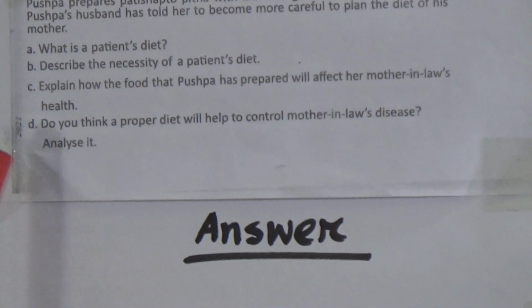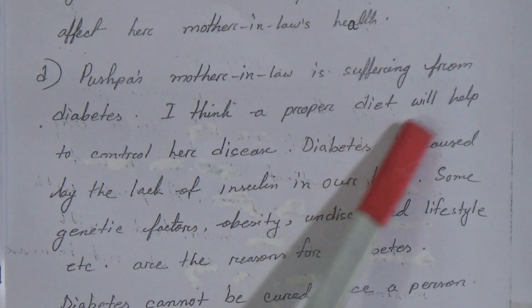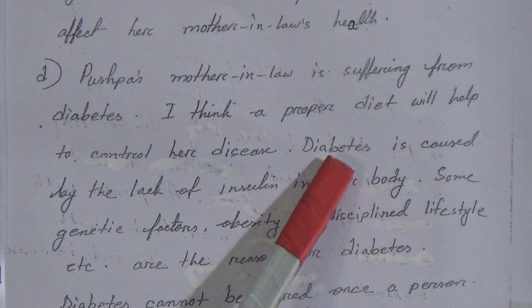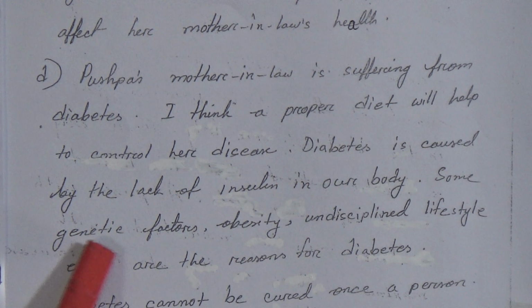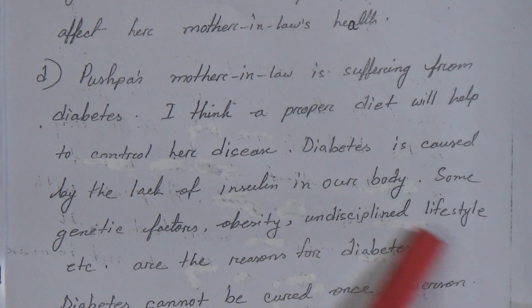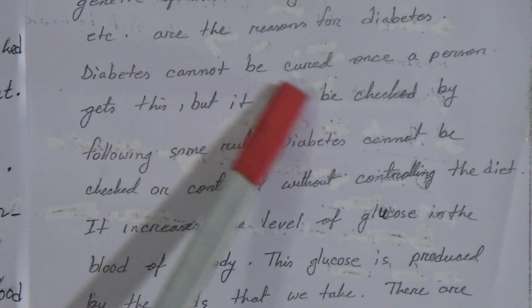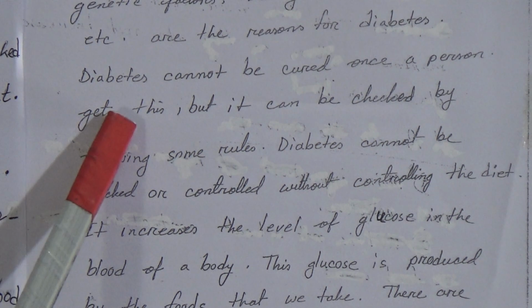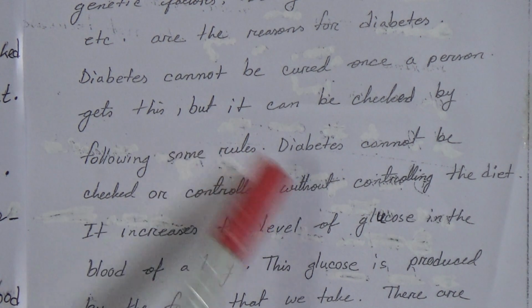Number D, the last question. Do you think a proper diet will help to control mother-in-law's disease? Analyze it. The answer is, Pushpa's mother-in-law is suffering from diabetes. I think a proper diet will help to control her disease. Diabetes is caused by the lack of insulin in our body. Some genetic factors, obesity, undisciplined lifestyle, etc. are the reasons for diabetes. Diabetes cannot be cured once a person gets this, but it can be checked by following some rules.